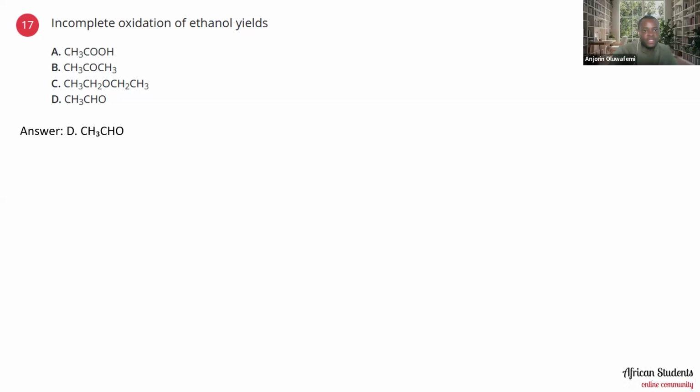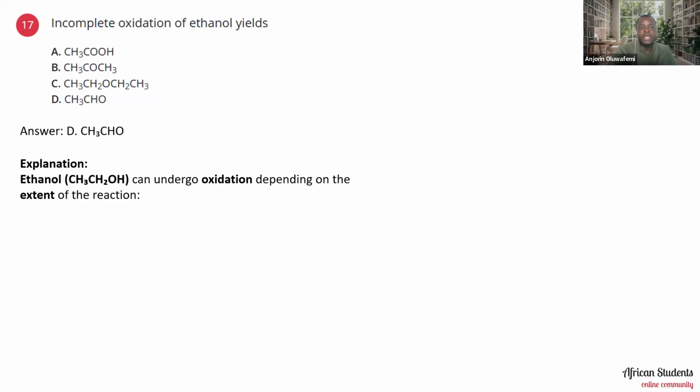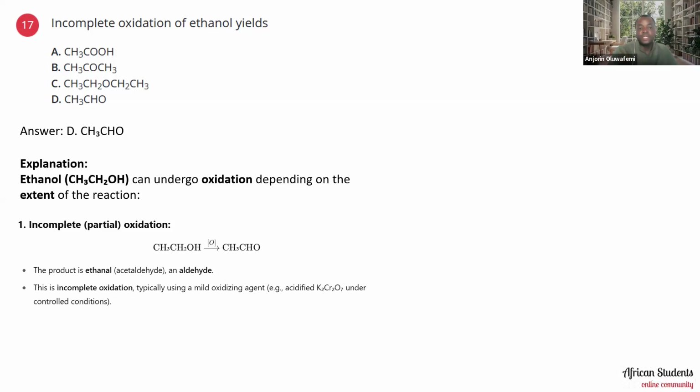When there's an incomplete oxidation of ethanol, it will end up giving us an aldehyde, which is the ethanal. So basically what happened is that ethanol can undergo oxidation depending on the extent of the reaction. Now, for an incomplete or partial oxidation, your ethanol will transit from being ethanol to become what? To an aldehyde, which is what? Ethanal. Now, this is an incomplete oxidation, typically using a mild oxidizing agent like acidified K2Cr2O7 under controlled condition.